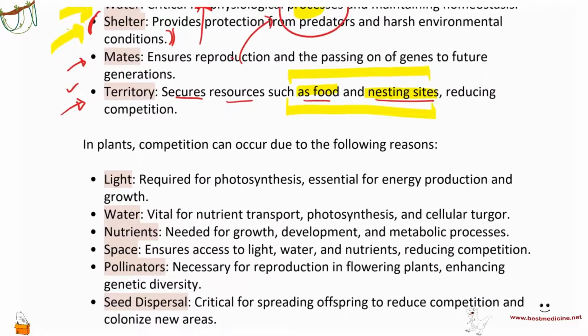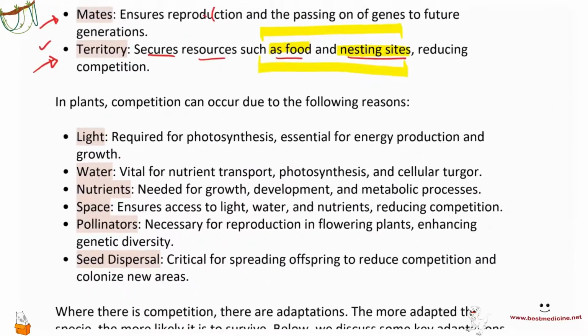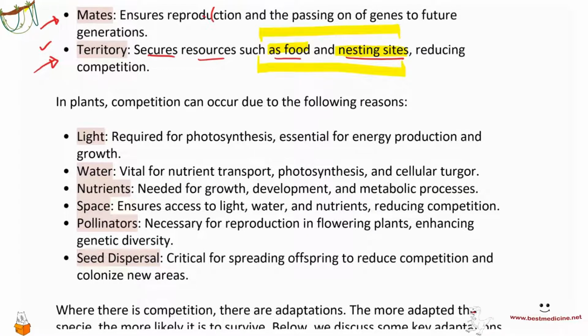Now in plants, competition can occur due to the following reasons. Number one, remember plants do photosynthesis. And so you would imagine that plants are going to go ahead and compete for things that are required in photosynthesis. The other thing that plants do is reproduction. And so you would imagine that the other thing that plants could compete for is things that would ensure reproduction of plants. So let's have a look.